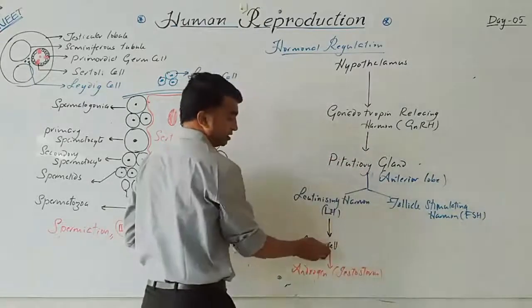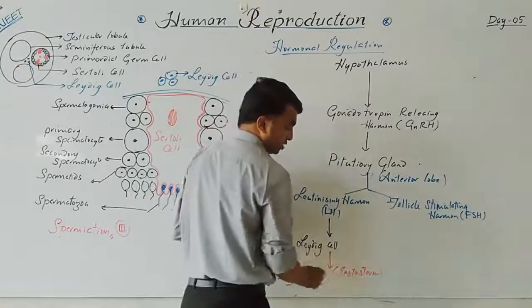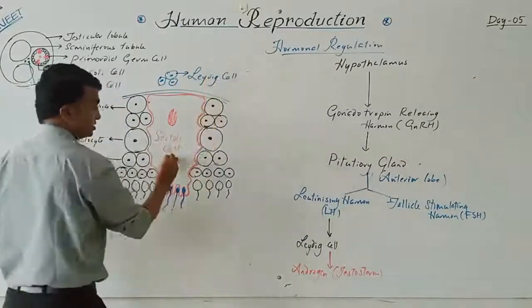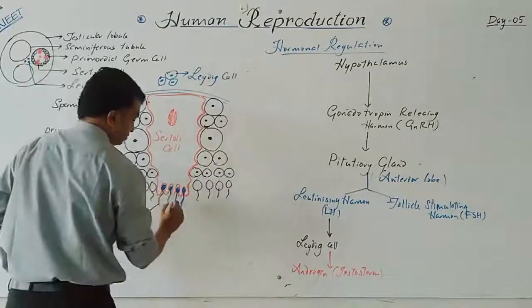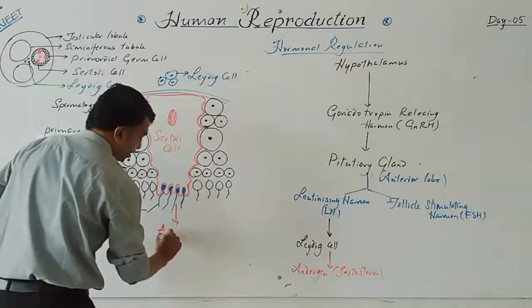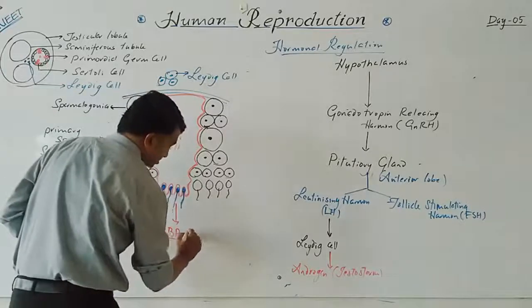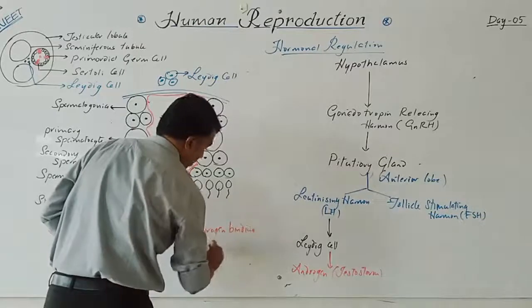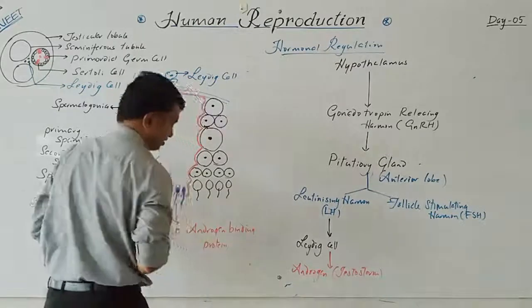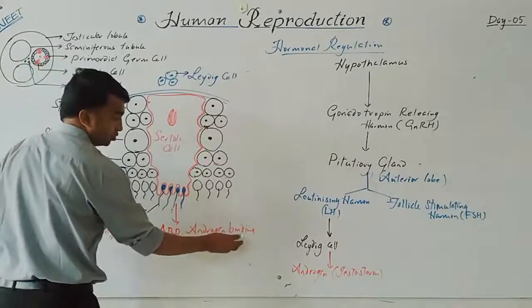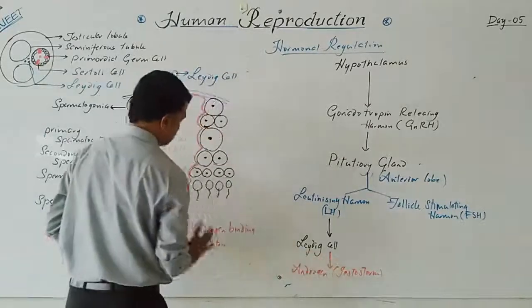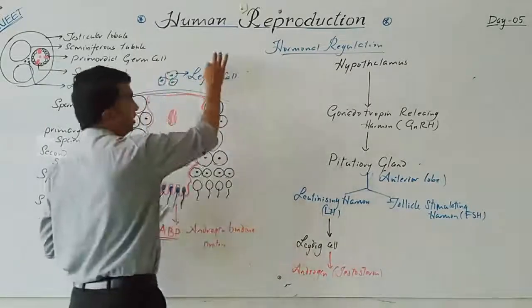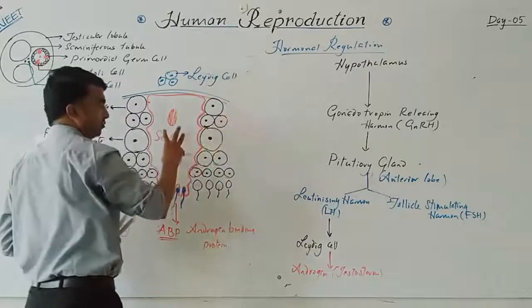Now this Sertoli cell will produce androgen binding protein. So due to the presence of this androgen binding protein, the concentration of androgen will increase near the Sertoli cell. The androgen is produced from the Leydig cell, and this androgen will accumulate near the Sertoli cell.